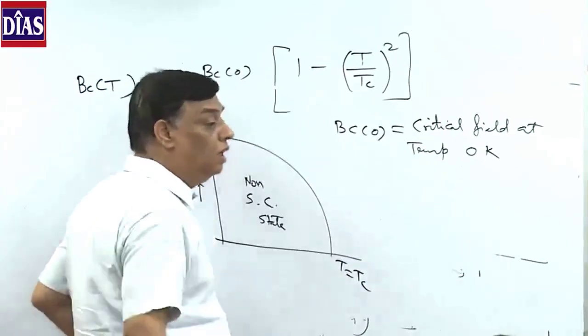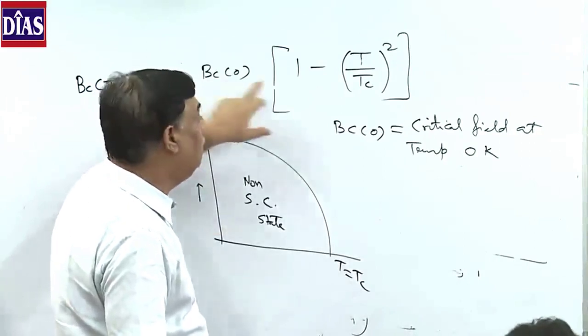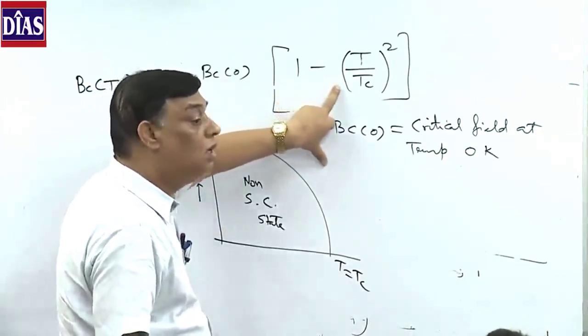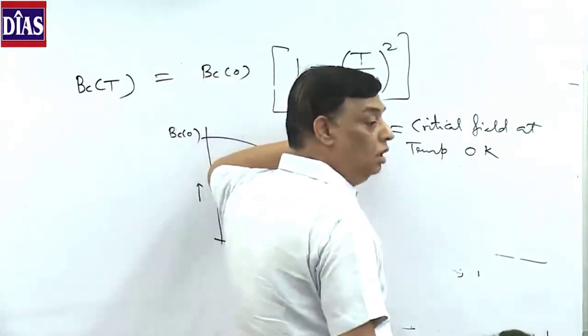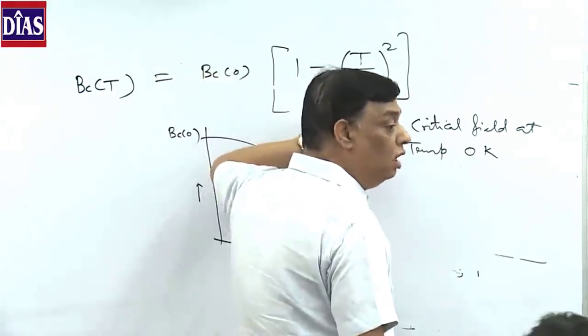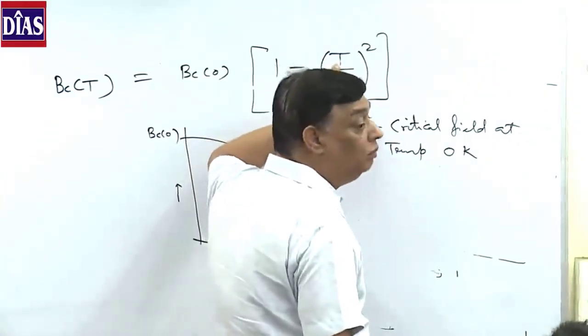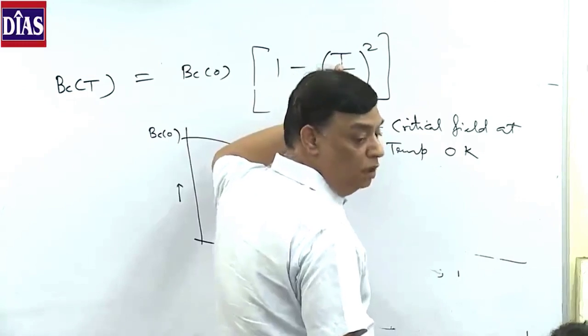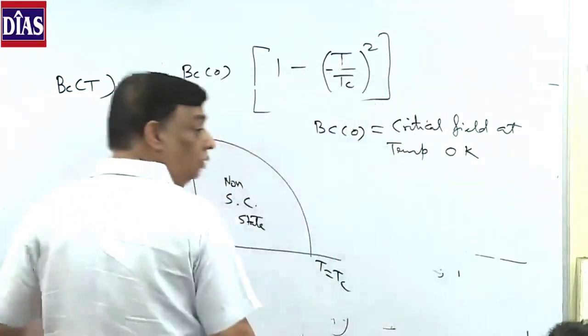So the critical field required to destroy superconductivity, I can always find if I know Tc, the critical or transition temperature. Then I can find at any temperature T the magnetic field whose application destroys superconductivity. This is the formula.